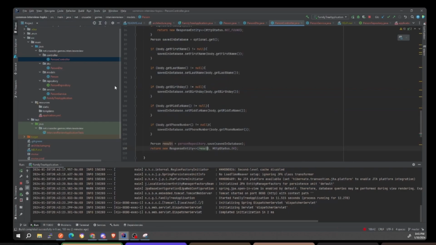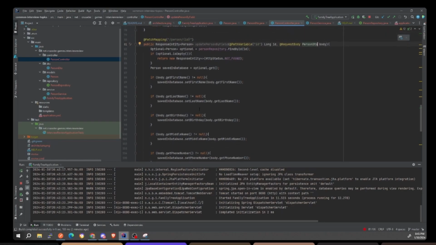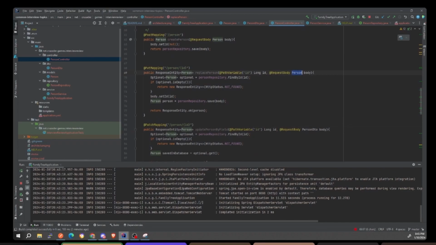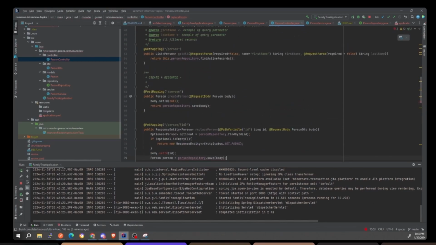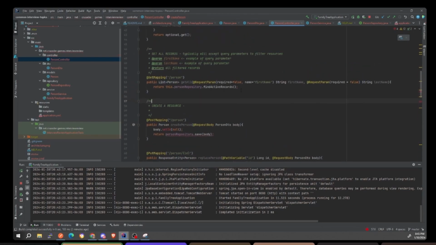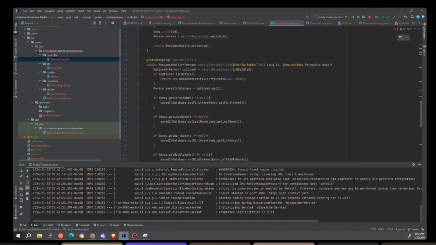So, in our controller here, I'm going to now pass in a person DTO body, like that, right? And then our ID. Let's do it here as well. Person DTO. We're going to do a person DTO in our mapping, and then in our post, we're going to do a person DTO as well. And is there any other? I don't think there's any other place that we need a person DTO. Okay.